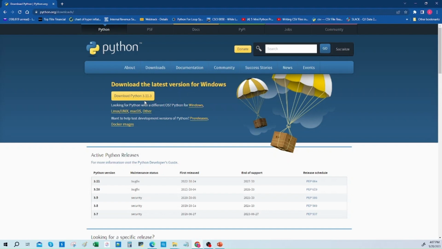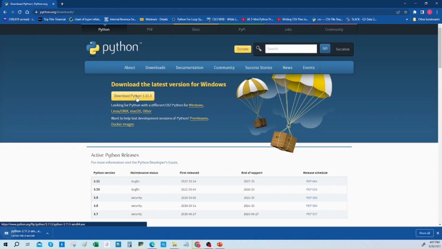Now, Python 3, these numbers may change. It might be 3.12, 3.13, etc. Don't worry about that. It means you're just downloading the latest version. So we're going to choose the Windows installer option for the version we want to install. So we're going to click on this once, and it's going to download. And you can see the download will happen on the screen.